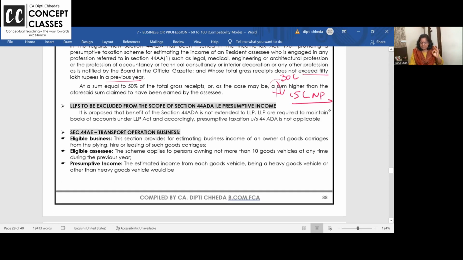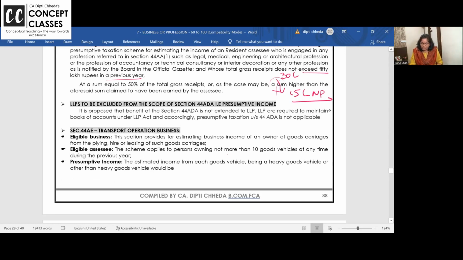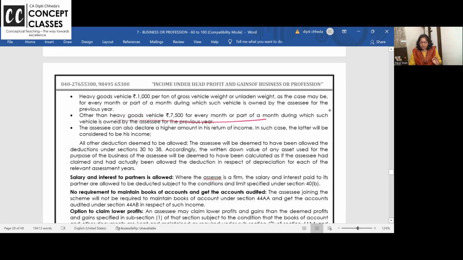44AE, transporter business, having up to 10 vehicles, not more than 10 vehicles. And if you are in the business of plying, hiring, leasing, then per light goods vehicle, you show 7,500 per month or part of the month as income per vehicle. So I have 6 light goods vehicles at 7,500, and I purchased the sixth vehicle on 1st July. So per month, how many months? 9 months.